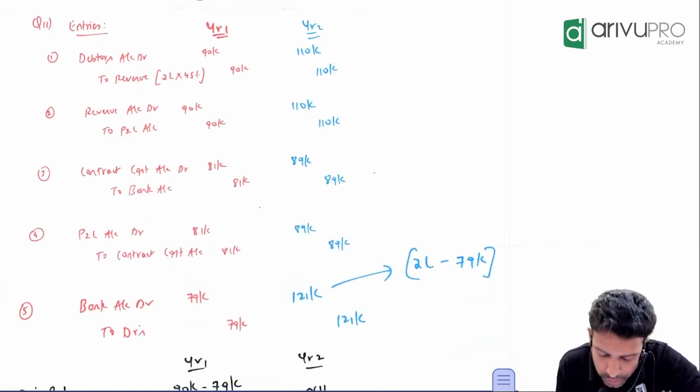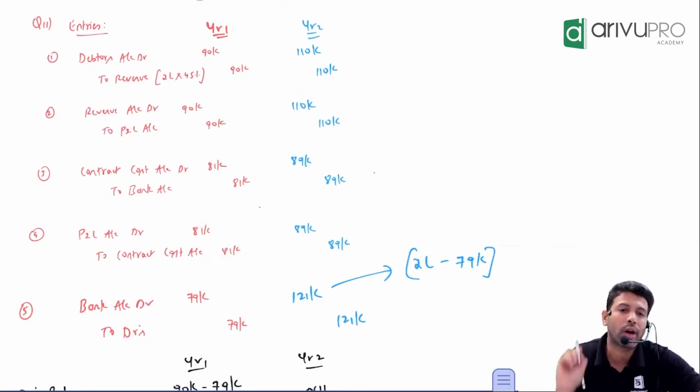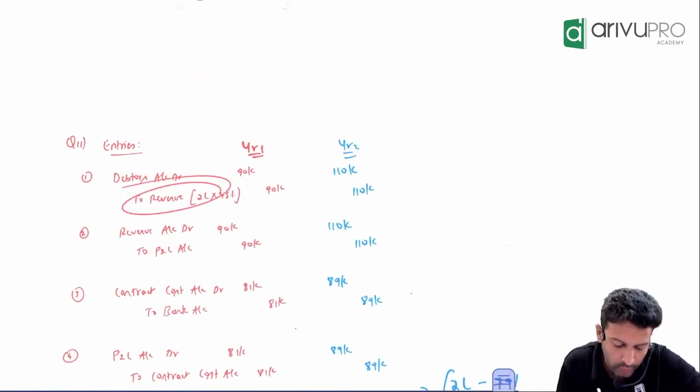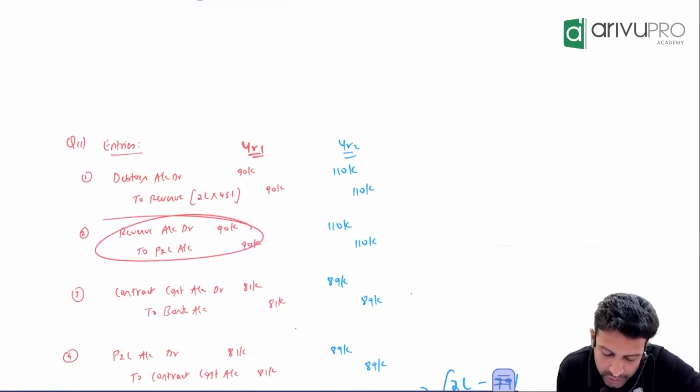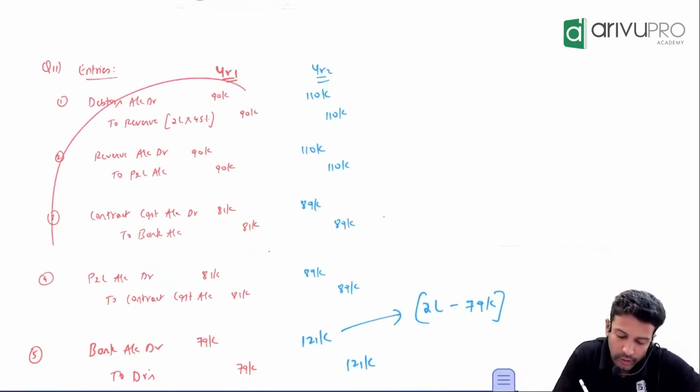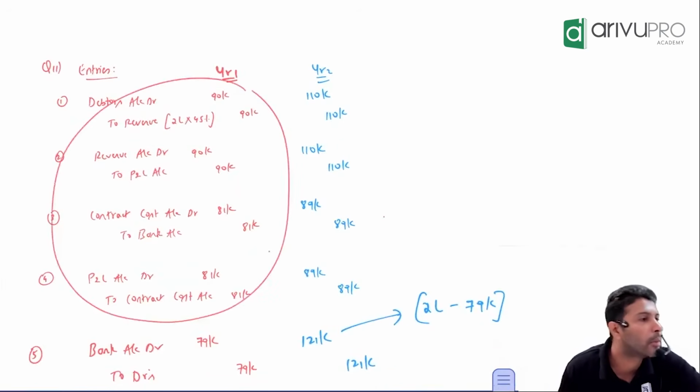Sir, this expense where it will be transferred? P&L. So what is the transfer entry? P&L account debit to contract cost. This revenue, where will you transfer? P&L. What is the transfer entry? Revenue to P&L. That is 4 entries. Easy, na? Everybody okay, na?